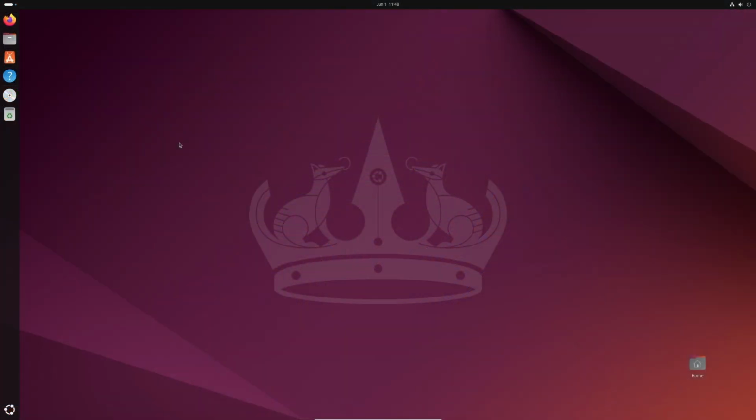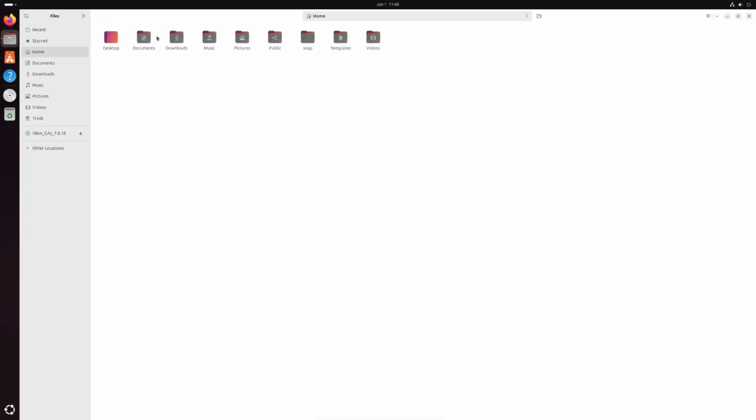Now that you are familiar with the user interface, let's dive into the terminal. The terminal is a powerful tool that allows you to control your system using text commands. Here are some basic commands to get you started. As you can see, we are in our documents folder. Here we have three directories A, B and C, and we have two text files, hello.txt and test.txt.